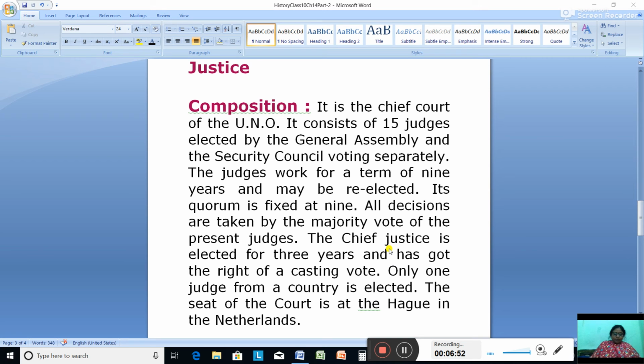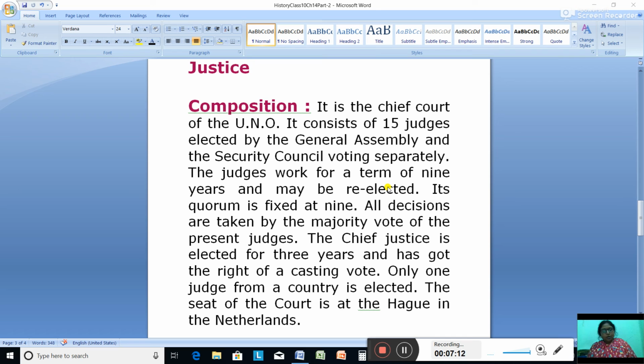Many officials from different countries work under him and the Secretariat is divided into 8 parts for its smooth running. Antonio Guterres of Portugal is the Secretary General at present. He has been re-elected for the second time.